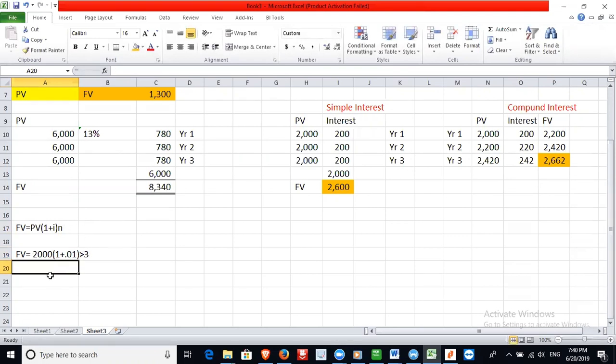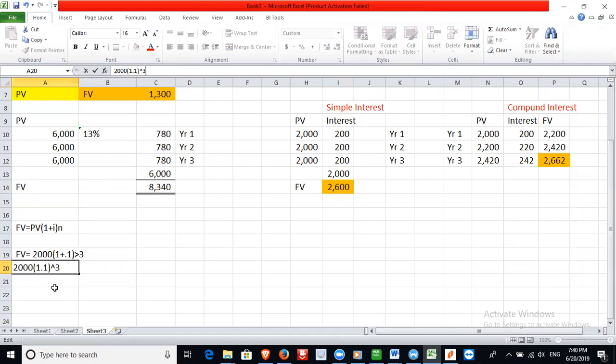So this is going to be 2000 multiplied by 1.1 to the power 3.